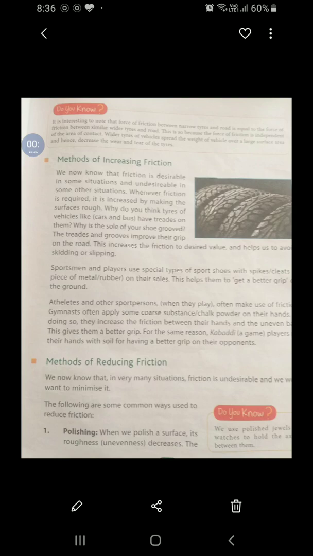Why? Because it improves the grip on the road. Because these treads, this roughness increases the friction to the desired value and helps us to avoid any skidding and